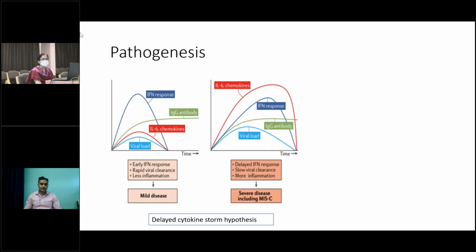Coming to pathogenesis, there are various hypotheses. One is delayed cytokine storm. In mild infections due to SARS-CoV, there is some amount of viral load, an early interferon response, and less inflammation, and children are able to overcome the acute COVID-19 infection as compared to adults. But in severe disease or in MIS-C, there is a delayed interferon response, very high inflammation, and slow viral clearance. This could lead to a cytokine storm and various multisystemic involvement of MIS-C.